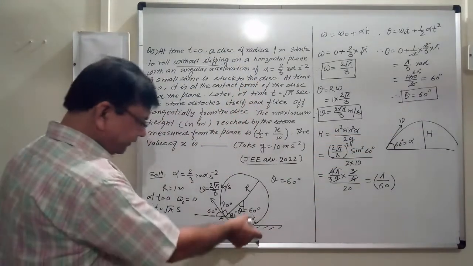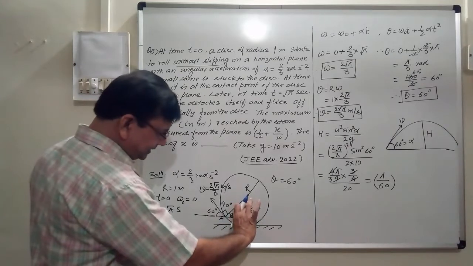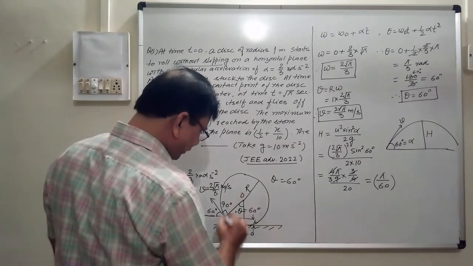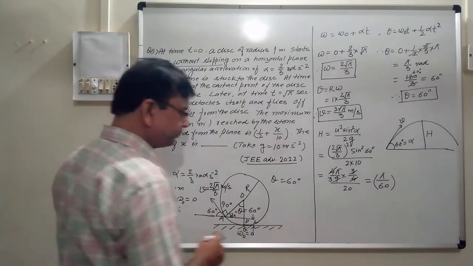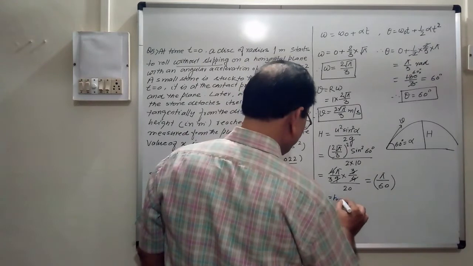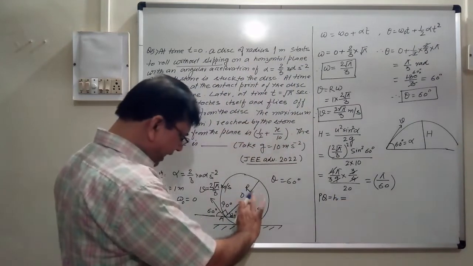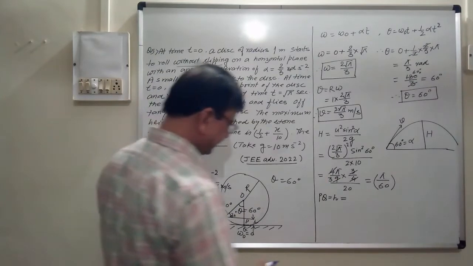And this height will have to be added. ये height जोड़ना पड़ेगा ना, ये height. So what is this height? This is R and this suppose is O and this is P and Q. We want PQ. So here PQ is equal to small h is equal to what? R minus R cos theta.